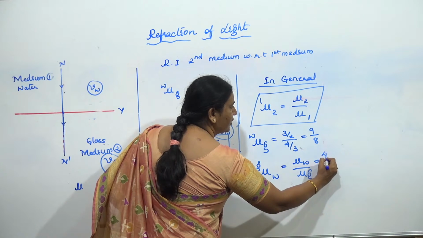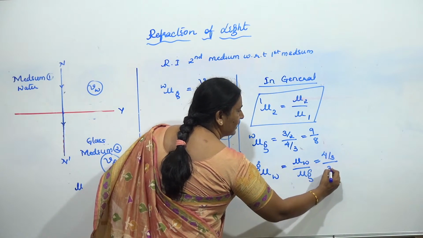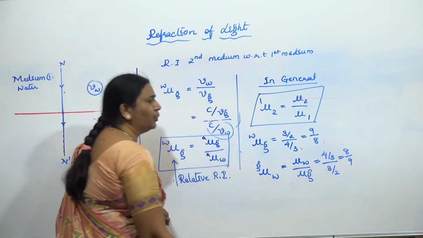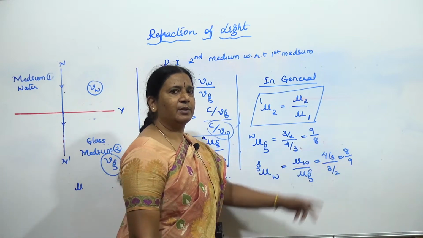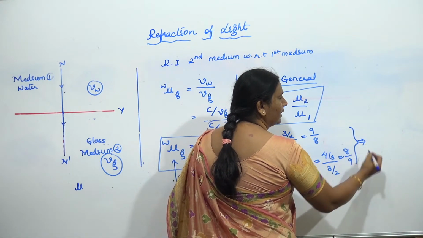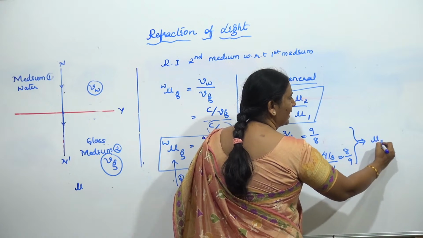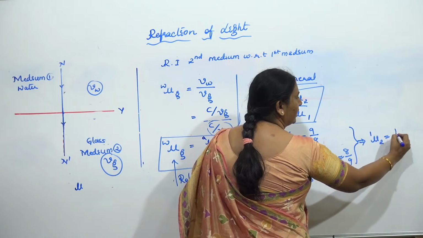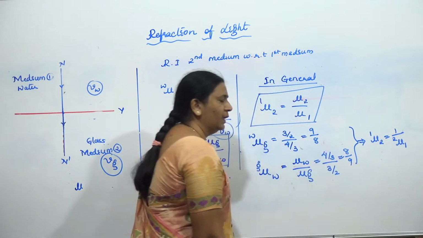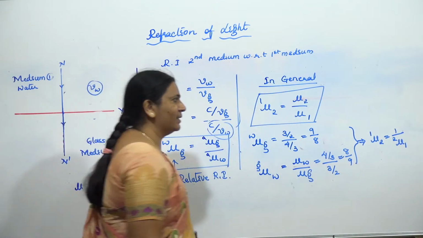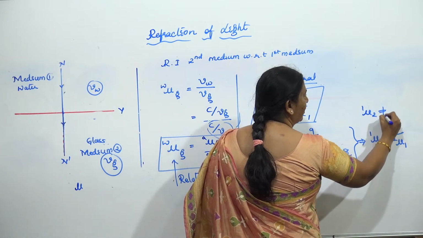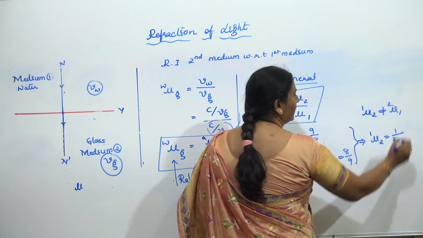Water is 4 by 3, glass is 3 by 2. See, it is 8 by 9. You can conclude it has become the reciprocal. This implies that the refractive index of the second medium with respect to the first medium is the reciprocal of the refractive index of the first medium with respect to the second medium, and they are not equal.